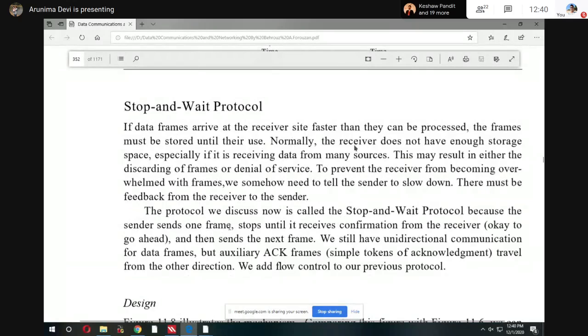See, the stop and wait protocol, why is it called that? Because the sender sends one frame, then stops until it receives confirmation from the receiver.